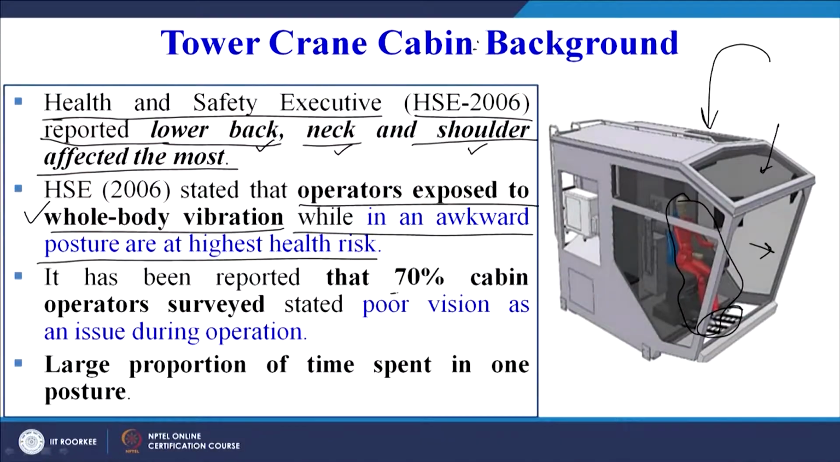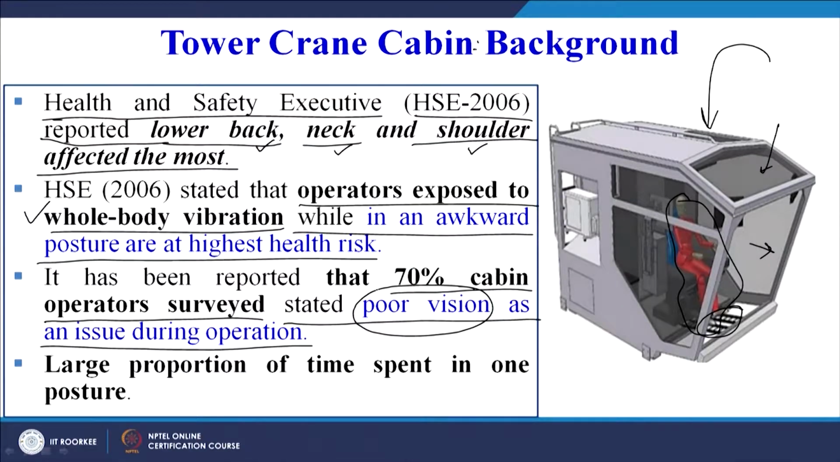It has also been reported that 70% of cabin operators who were surveyed stated poor vision as an issue during operation. So when they are operating the crane, they have reported that poor vision is one important area which needs to be improved. Also, a large proportion of the time is spent in one posture only, because they have to sit on the chair.